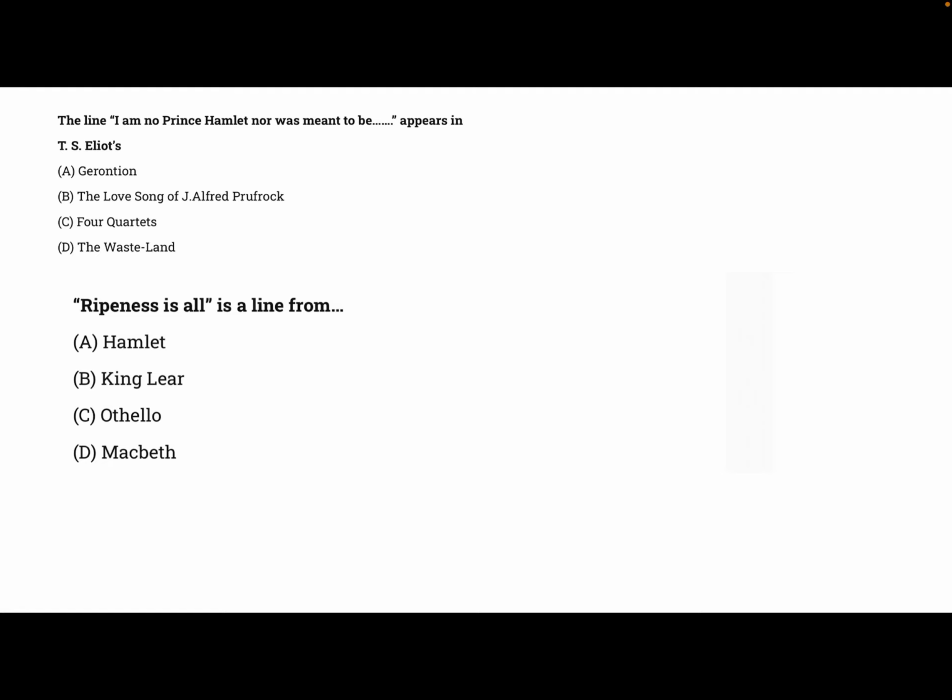The next question is: "Ripeness is all" is a line from. This is a very important line, and a very interesting line as well. It has appeared in many examinations, that's why I have taken it. So please try to find the answer: in which play of Shakespeare does that line appear, that is, "ripeness is all"? Write it in the comment box.